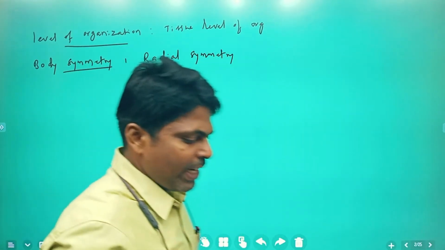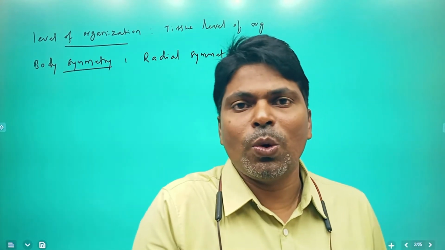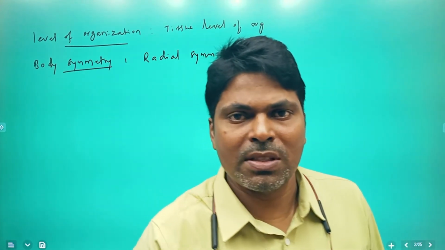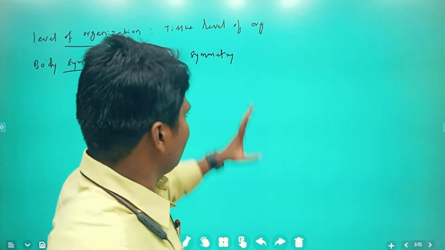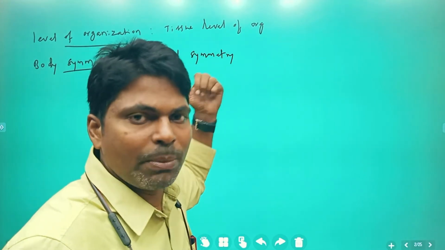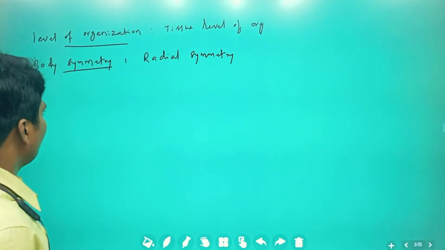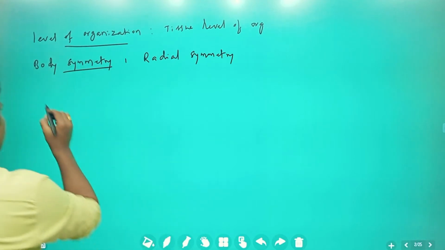When any plane passing through the central axis of the body divides it into two identical halves, that symmetry is called radial symmetry. Coelenterata organisms show radial symmetry. Next one, germ layers.